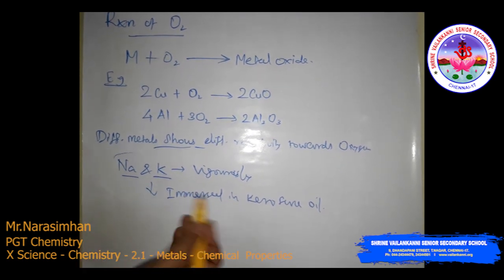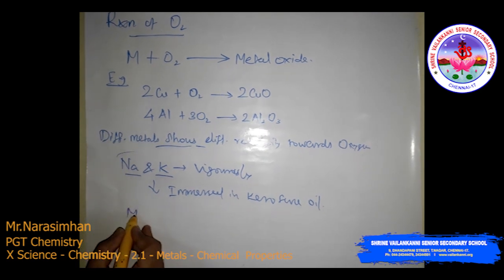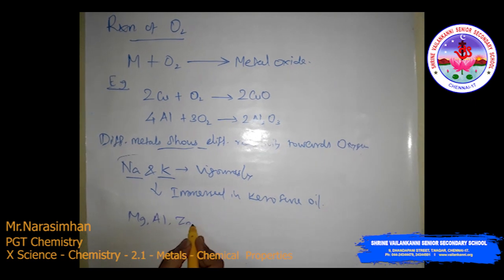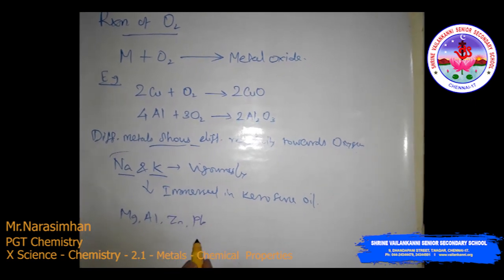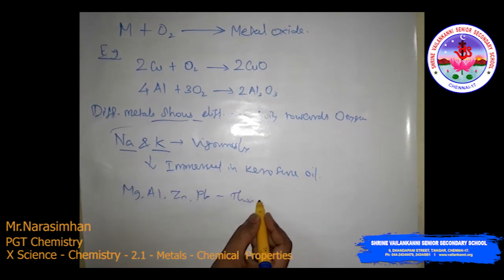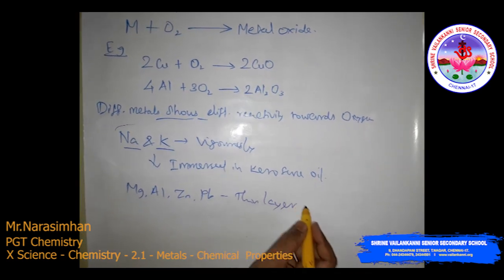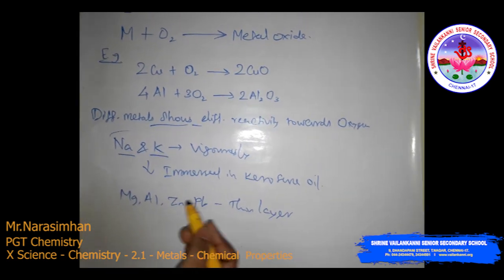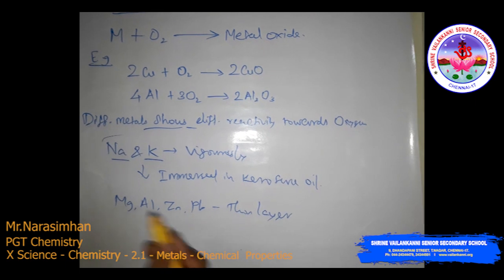Then the surface of magnesium, aluminum, zinc, and lead is covered with a thin layer of oxide, which prevents them from further oxidation.